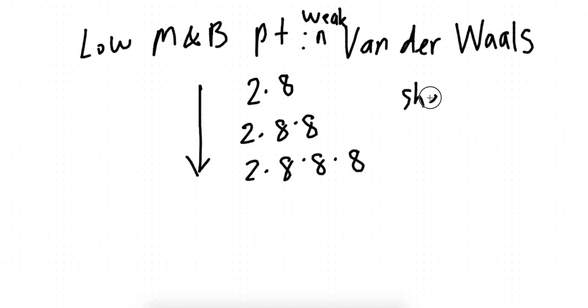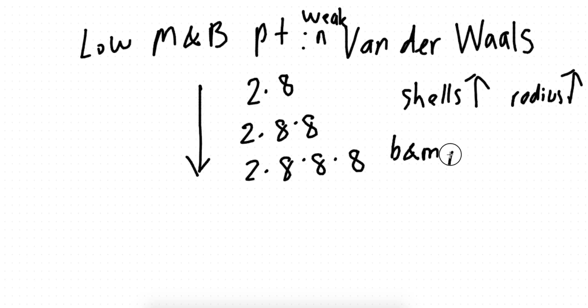shells increase corresponds to radius increasing. So, boiling and melting point increases as we go down the group because radius increases.